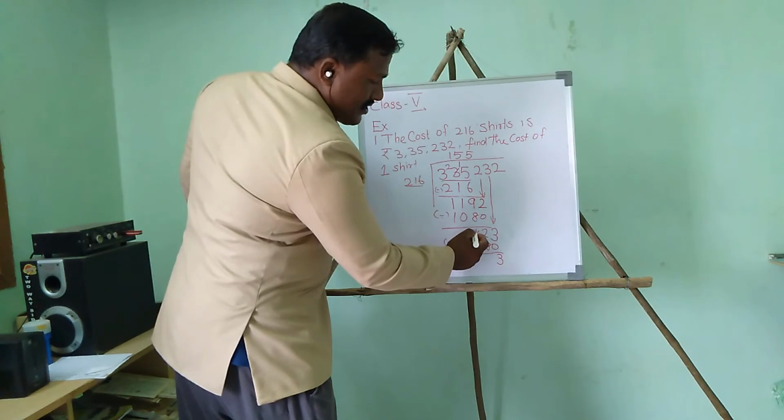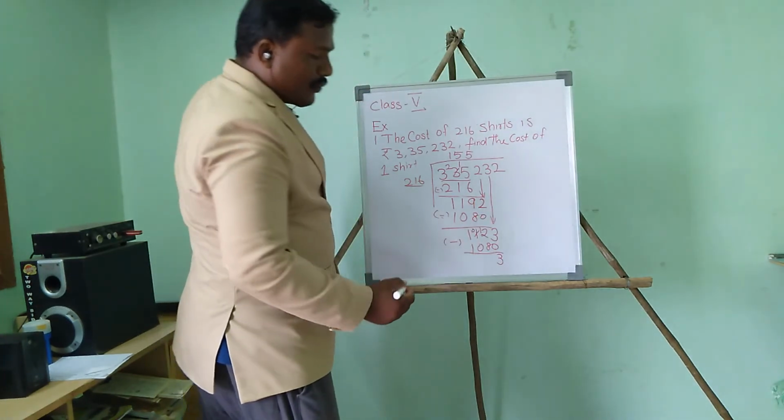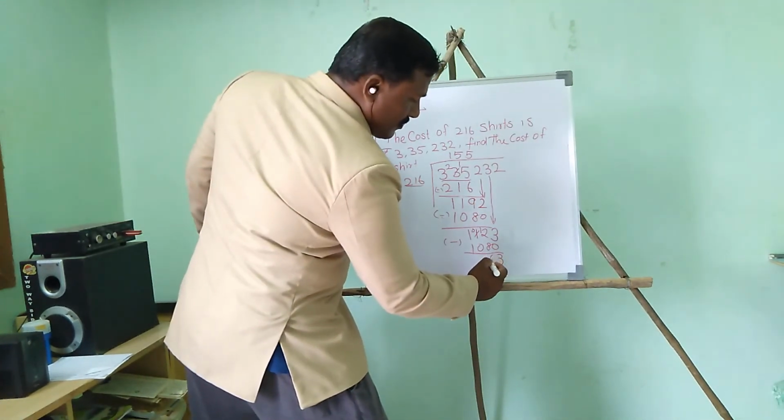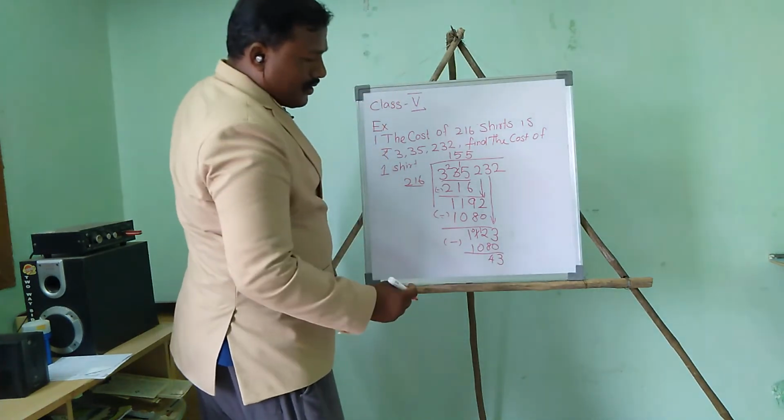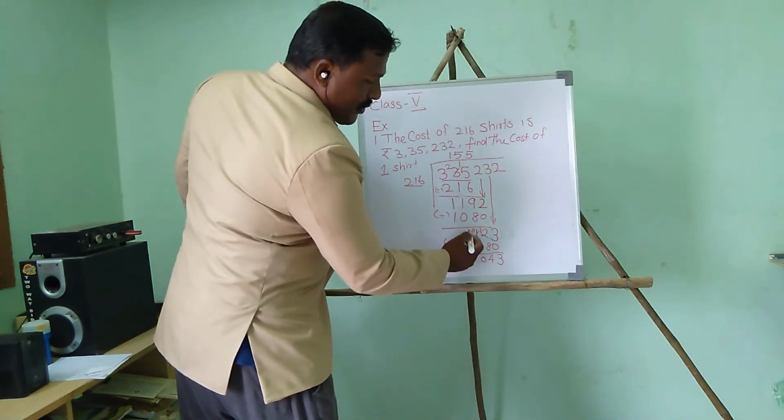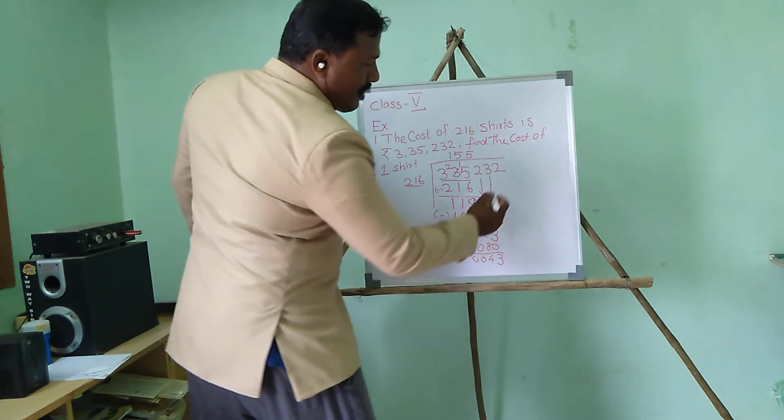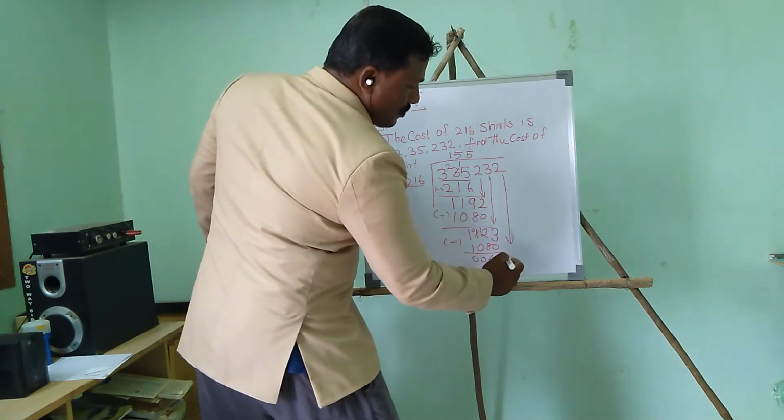Here 0 becomes 1, so 12 minus 8 is 4. The rest is 0. Now we put down this 2.